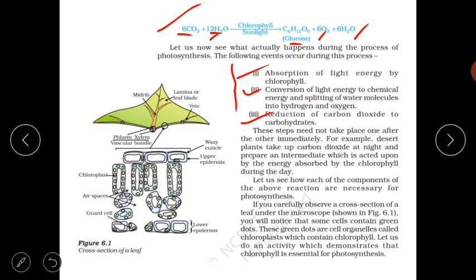So this is the equation: 6 molecules of carbon dioxide and 12 molecules of H2O produce 1 molecule of glucose, 6 molecules of O2, and 6 molecules of H2O in the presence of sunlight and chlorophyll.